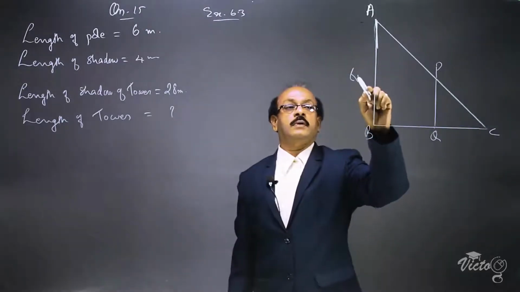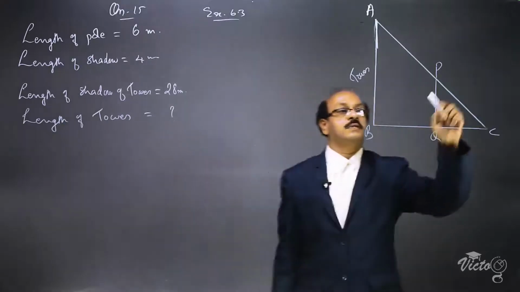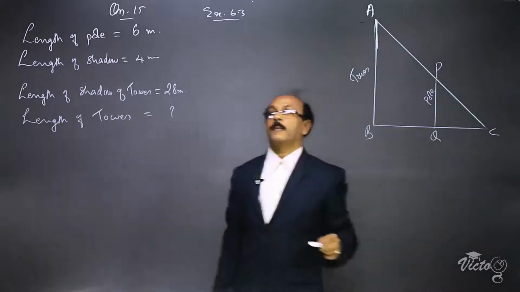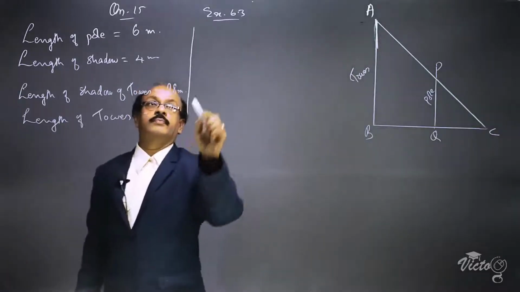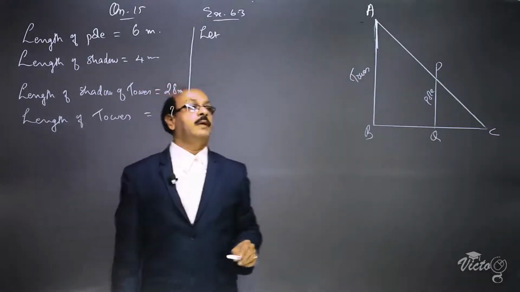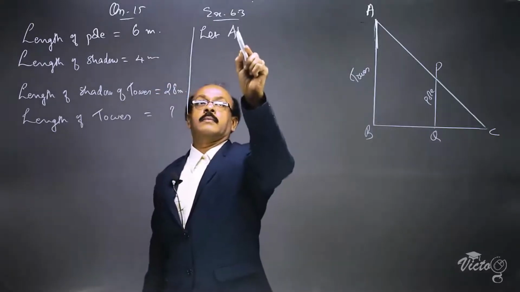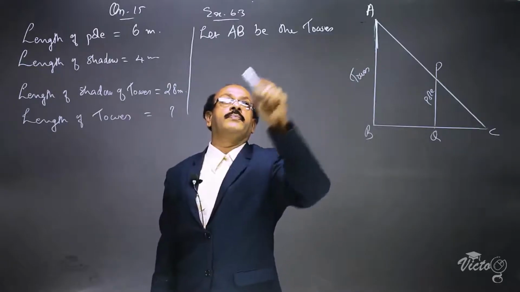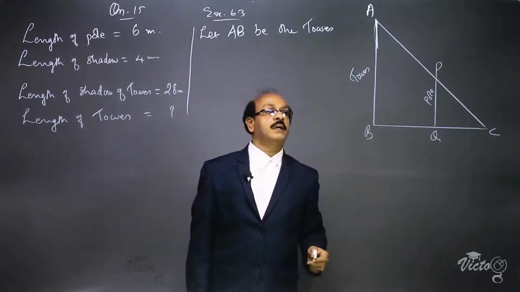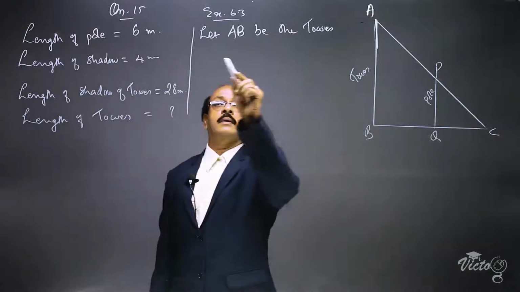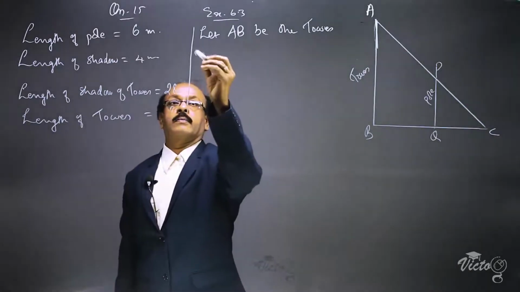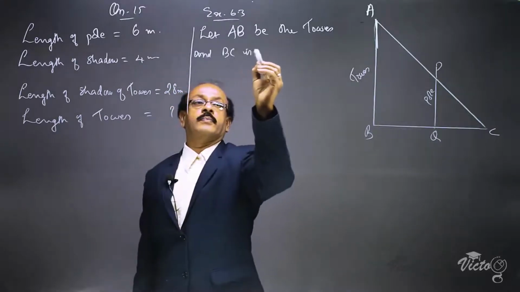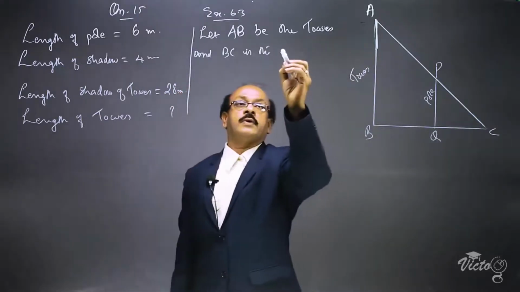This is the tower and this is the pole. BC is the shadow of the tower.